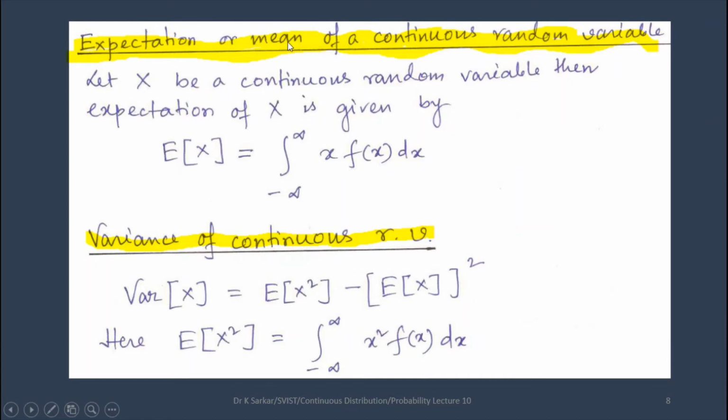Expectation or mean of a continuous random variable. Let x be a continuous random variable, then the expectation of x is given by E(x) equals the integral from minus infinity to infinity of x f(x)dx. Variance of a continuous random variable: Variance of x equals E(x square) minus (E(x)) whole square. E(x square) is the integral from minus infinity to infinity of x square f(x)dx.